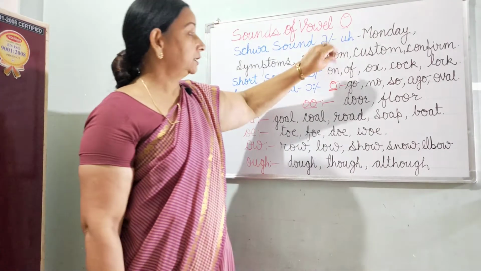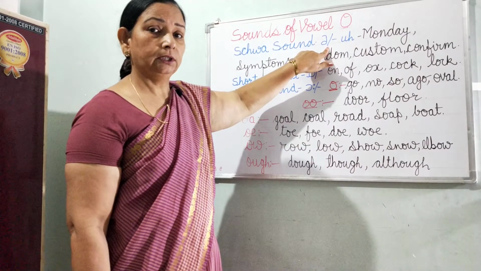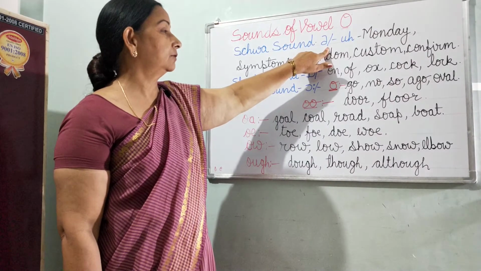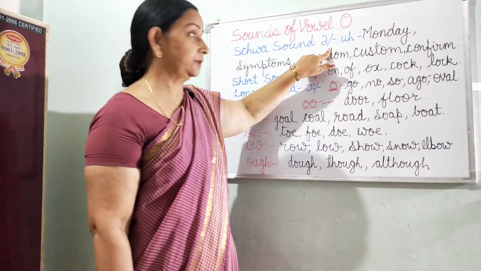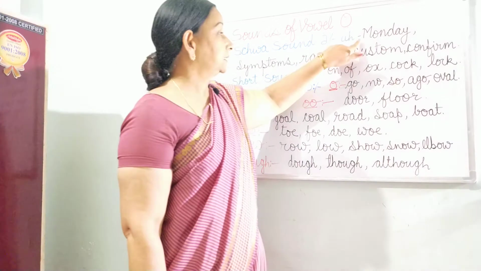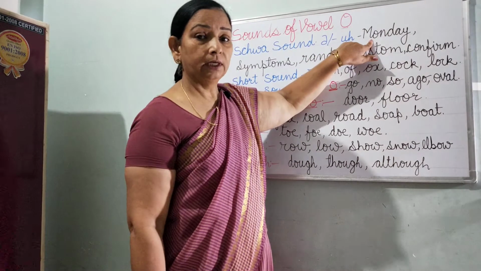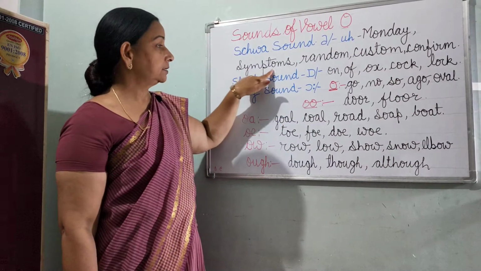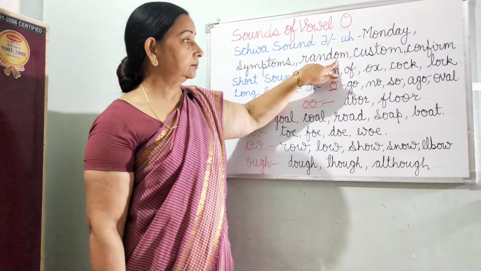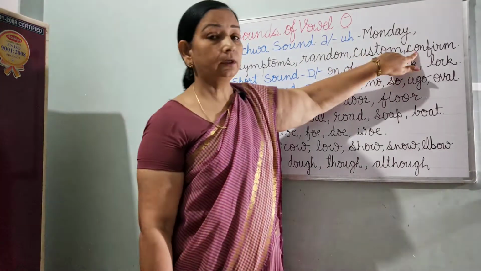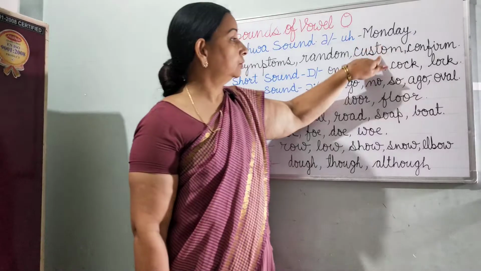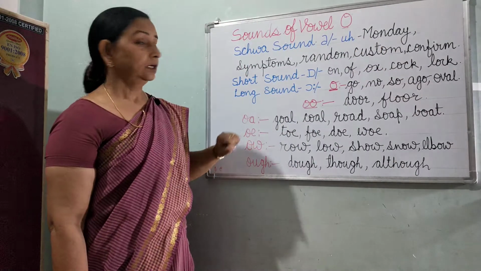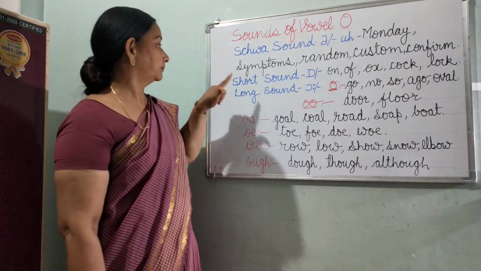This schwa sound, symbol and sound both, are the same in all the vowels, all 5 vowels, and also semi vowel y. For example, the words are Monday, symptoms, random, custom, confirm. All the O's in all these words are voiced as schwa.